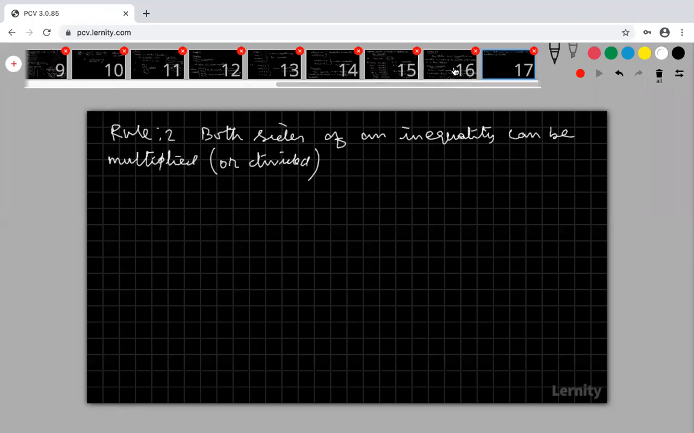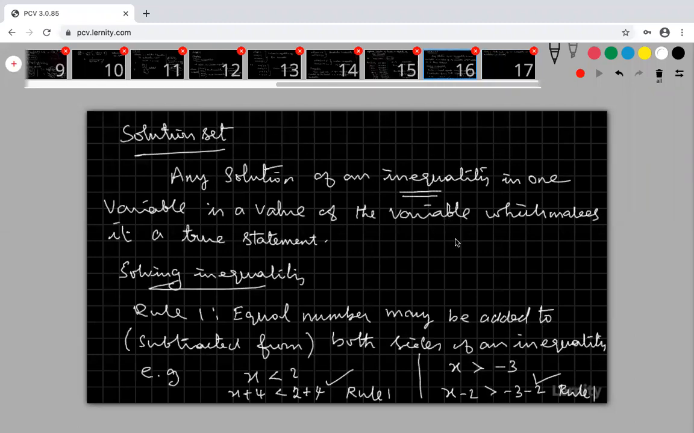Dear students, look at that rule. Rule 1 is very simple. If x is less than 4 is given, I'm going to add 2 to both sides. Any equal number we can add to both sides. The same number we can add or subtract on both sides. That is my rule 1. That's all. Are you okay? Are you clear?